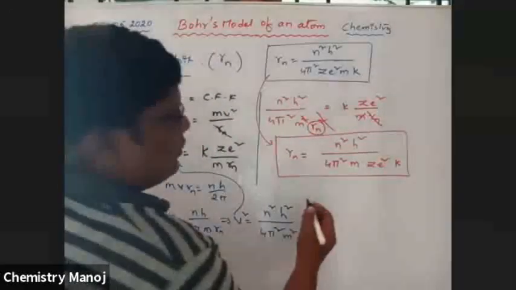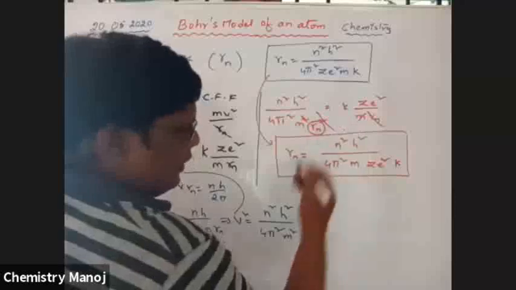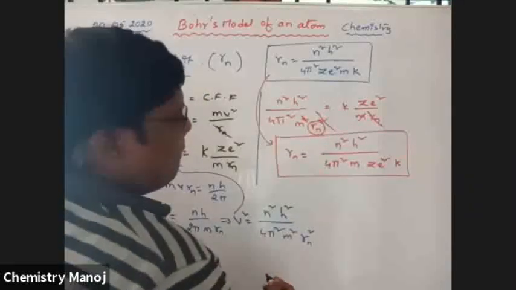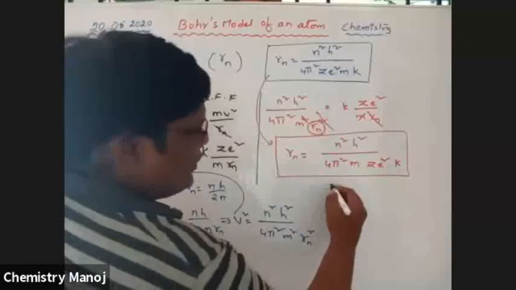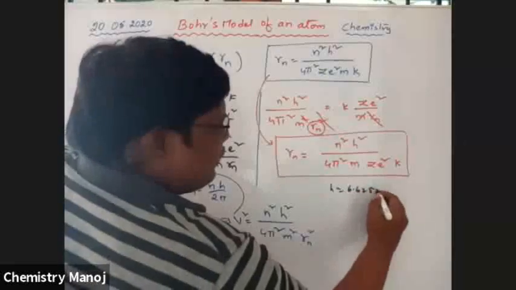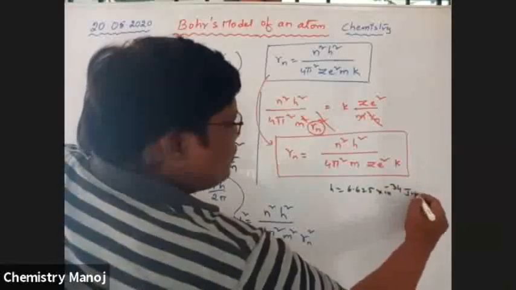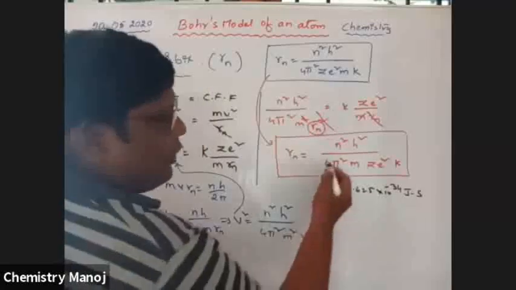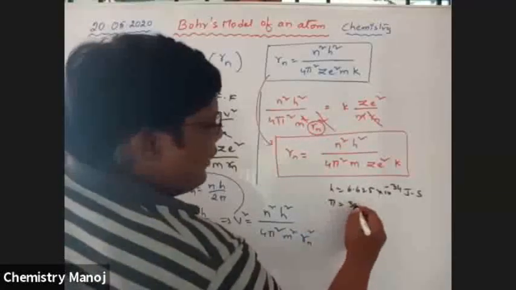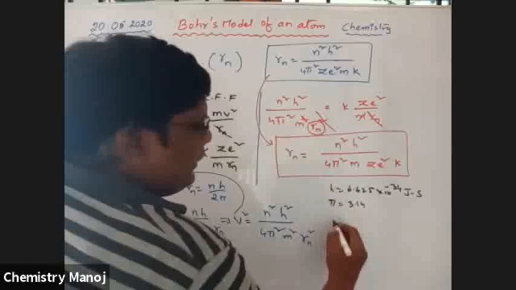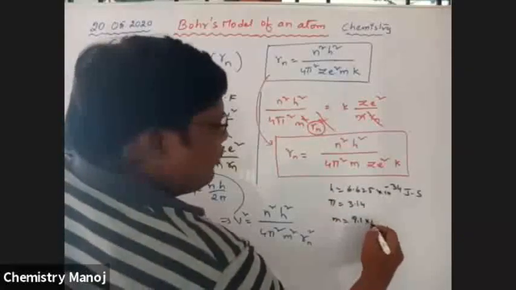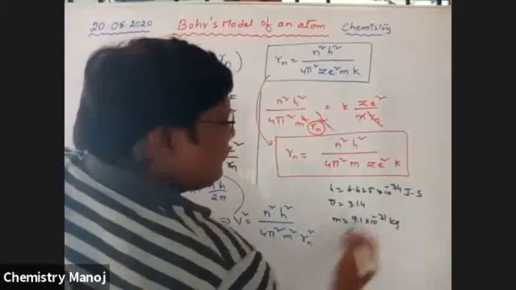By substituting the values: n is the orbit number, h is the Planck constant, h is equal to 6.625 into 10 power minus 34 joule second. Pi is equal to 3.14. m, mass of electron, 9.1 into 10 power minus 31 kg.